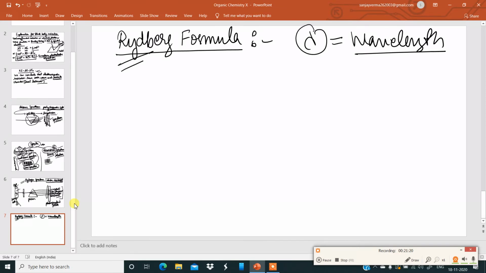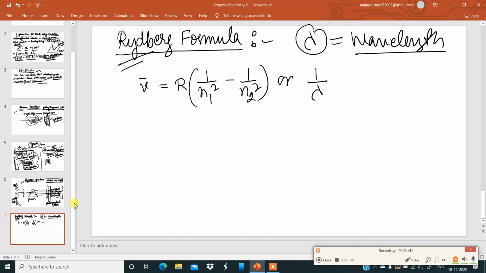So here the formula goes like this. nu bar is equal to R (1/n1² − 1/n2²), or you can also write 1/lambda. This is nu bar. Nu bar is 1/lambda, where lambda is the wavelength.